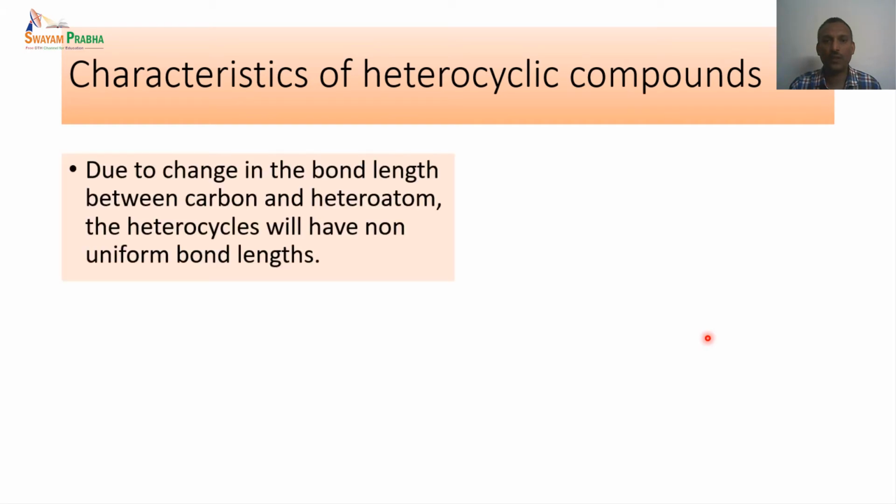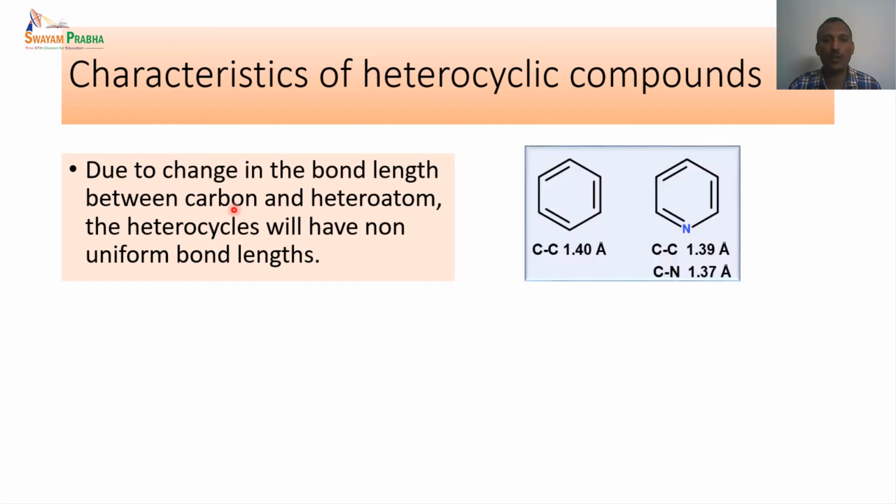Next, we will look at some other characteristics. Due to the change in bond length between carbon and the heteroatom, the heterocycles will have non-uniform bond lengths. In the carbocyclic system, as shown here in the case of benzene, we have resonance, and the carbon-carbon bond length is 1.4 angstrom, which is uniform across all the bonds. Whereas in heterocycles, the carbon-nitrogen bond distance is a little different from the carbon-carbon bond distance.